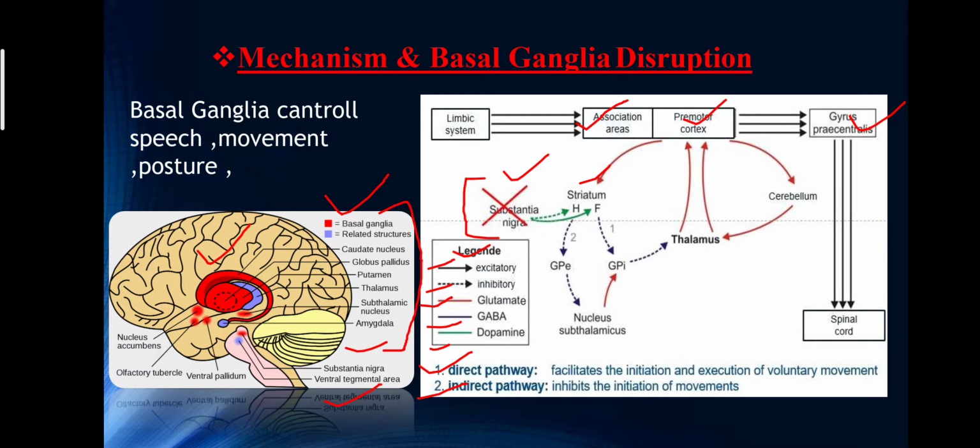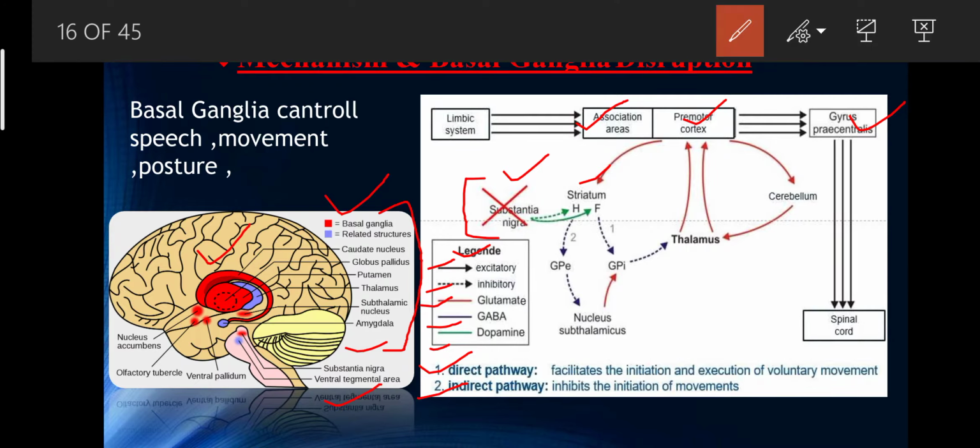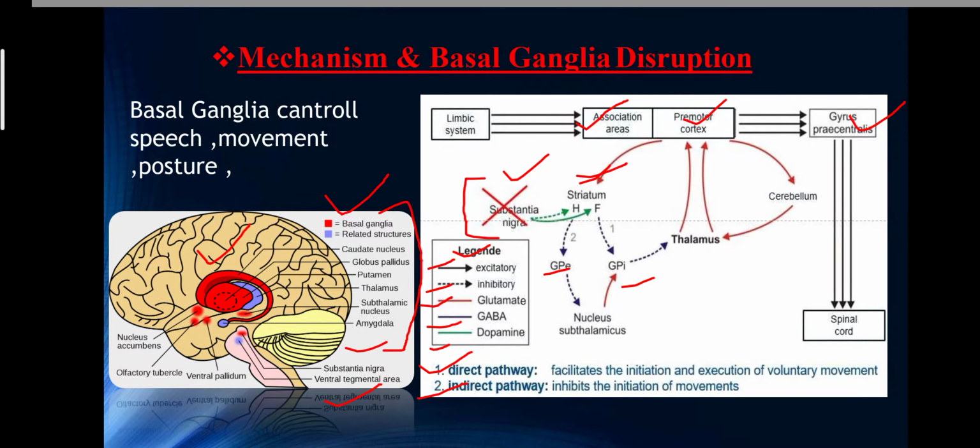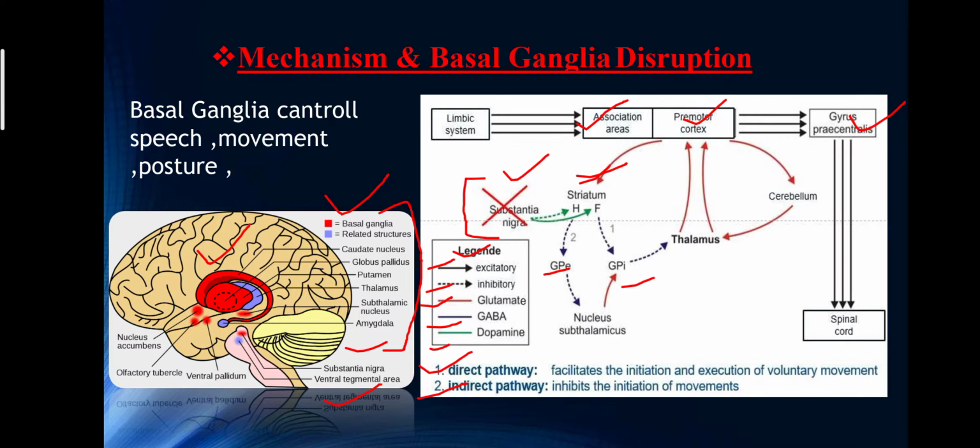Firstly, we talk about the direct pathway. The direct pathway starts from the striatum. The neurons of the striatum are excited by the cortex, the pyramidal cells. Here you can see this and this. These are the inhibitory neurons and their axons go to the internal globus pallidus. These inhibitory fibers use GABA as their main inhibitory neurotransmitter, to the thalamus and the subthalamic nucleus. Here you can see the purple color.